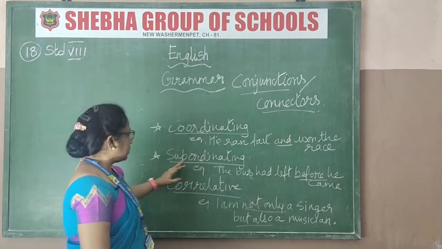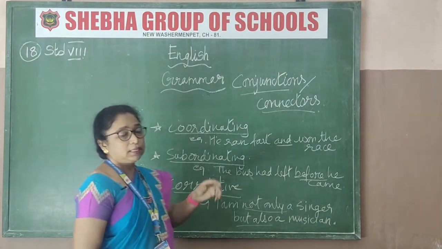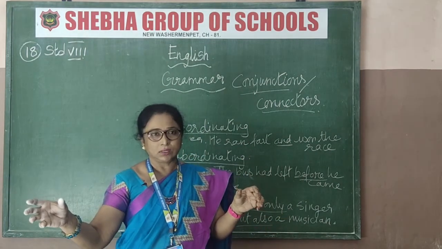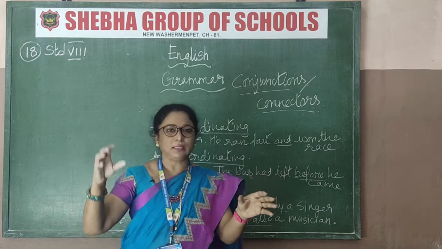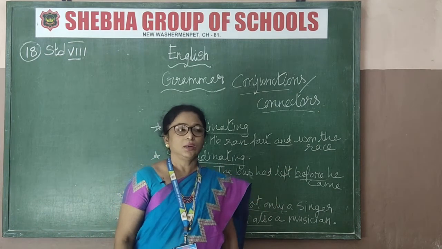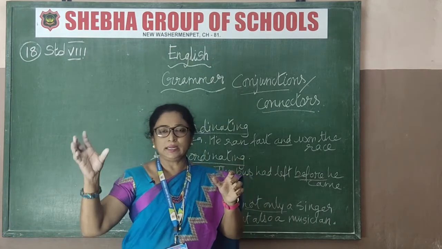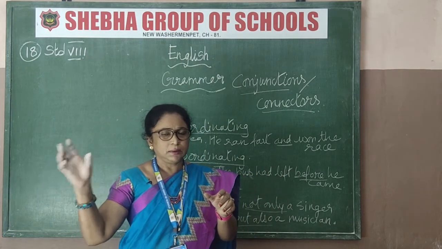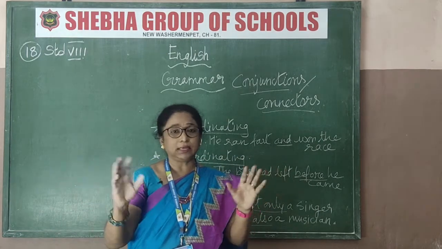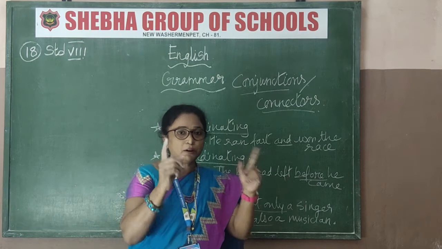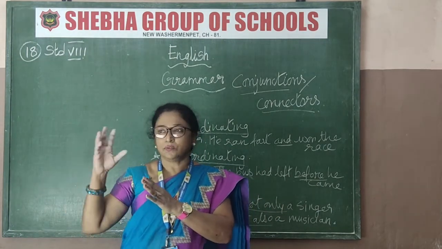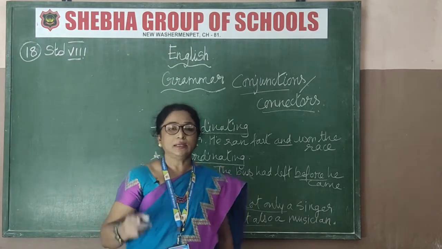Now this one. Subordinating means in this sentence there will be one independent clause, the main clause, and one dependent clause. So you have to join the dependent clause to the independent clause. So this is one sentence. Both parts are not perfect sentences. One will be a perfect sentence, one will be a half sentence. You will not be understanding it. For that kind of sentence, you will be joining that. That is known as subordinating clause.